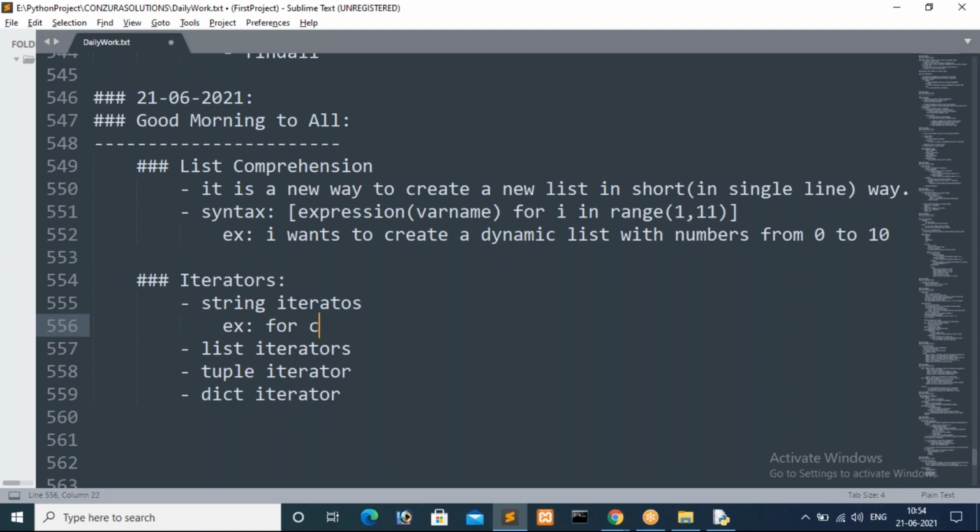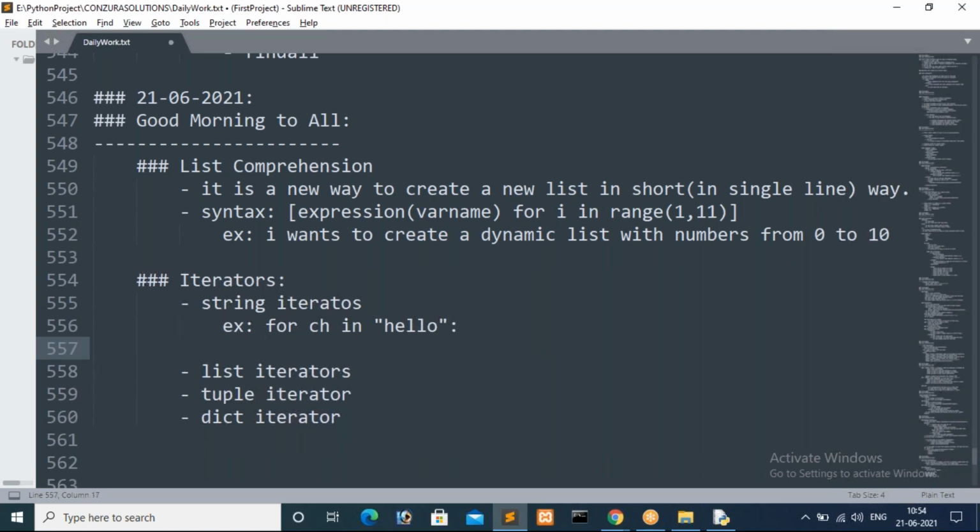For your confirmation, I will specify like this: for ch in string, I specify "hello". Now, how many times will this loop iterate, guys? Here I am using a string iterator. This is the string, and without using range I am iterating. Now tell me how many times this will iterate. This is the example for string iterator. 5 times. In the first iteration, what is the value inside ch? H. Absolutely. That is the example.